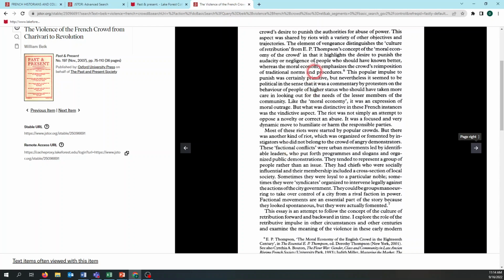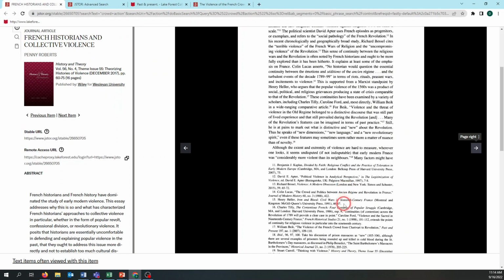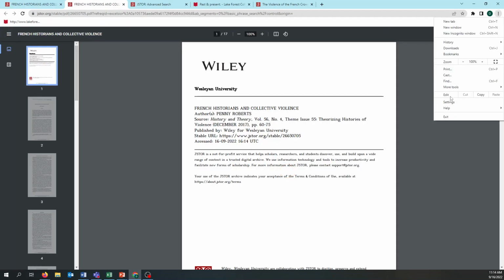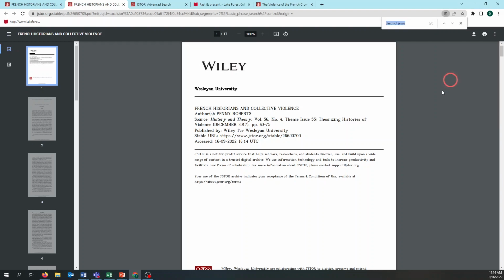He's laying out the historiography, we might call it, the sort of literature review part that I talked about, of the scholarship, and he cites this person, E.P. Thompson. I can see The Moral Economy of the English Crowd cited right down here. And I could go back and see if there's something in common. I can go back into our previous article, open it up in that PDF, and search for a similar thing. We can use the find thing in our browser.